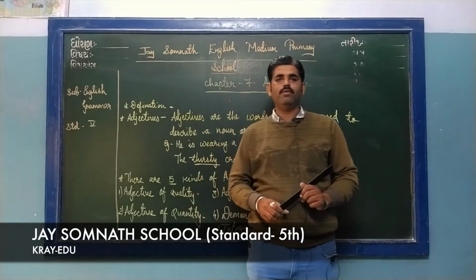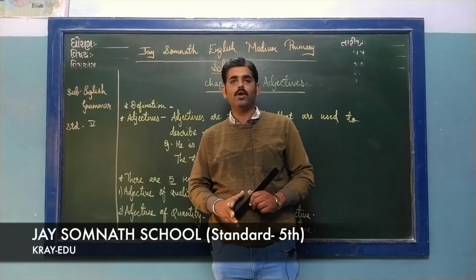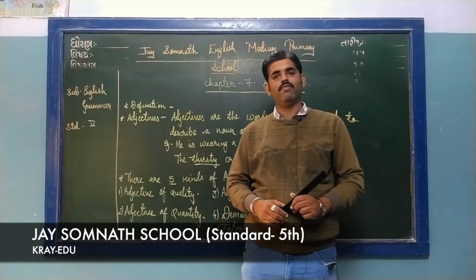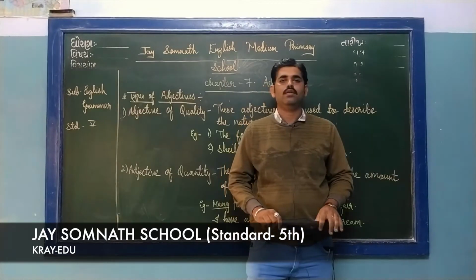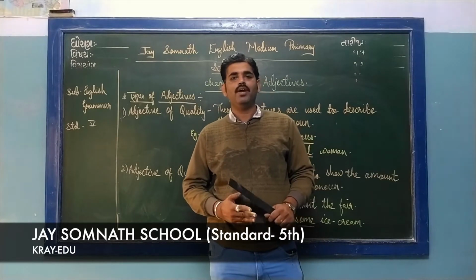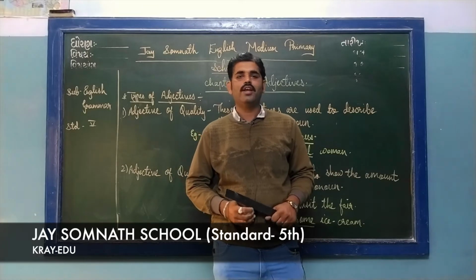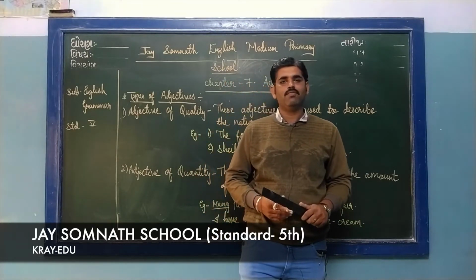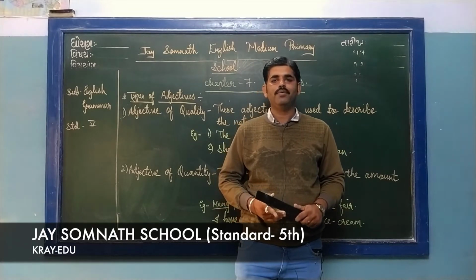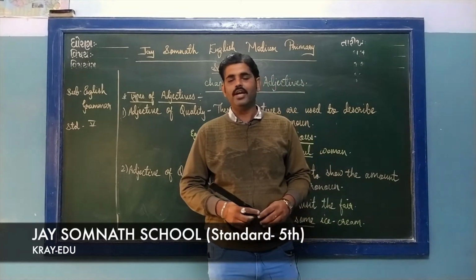I have already told you what an adjective is. An adjective is the word that tells something more about the noun or a pronoun, and now we are going to learn in detail about the different kinds of adjective. An adjective is the word that adds something to the quality of a noun or a pronoun. There are 5 kinds of adjective: adjective of quality, adjective of quantity, adjective of number, demonstrative adjective and interrogative adjective.